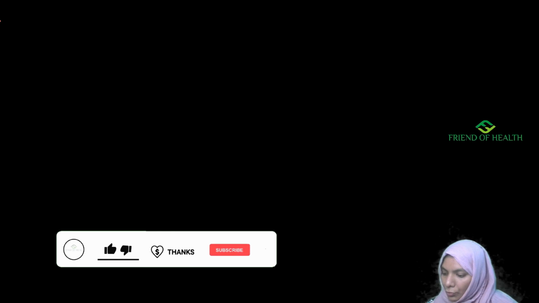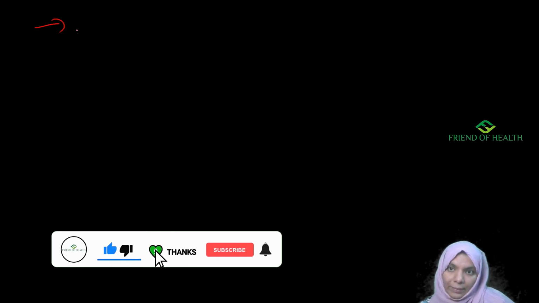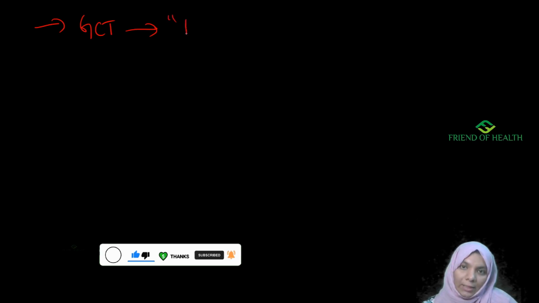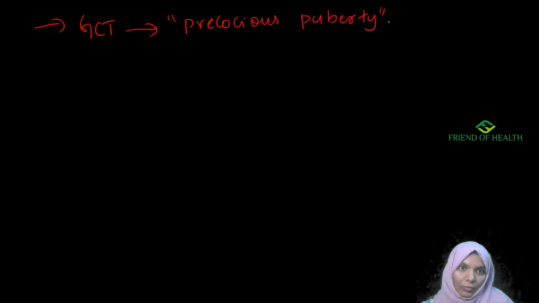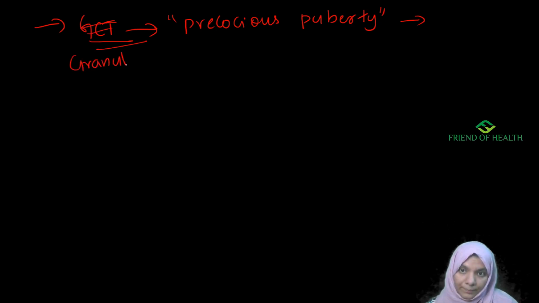Now the next question is: precocious puberty is found in which tumor of the ovary. Precocious puberty is one of the characteristic signs of one of the ovarian tumors. It is seen in granulosa cell tumor.